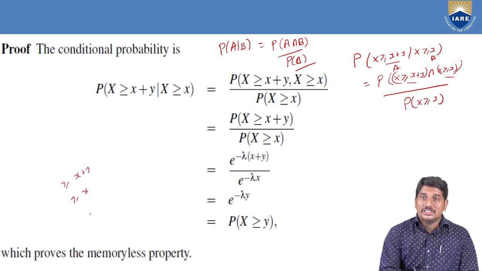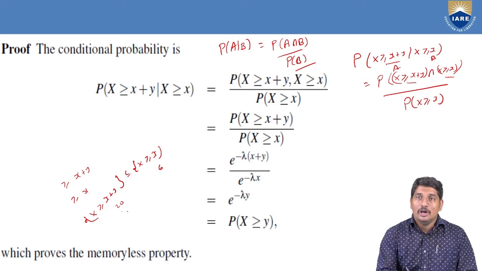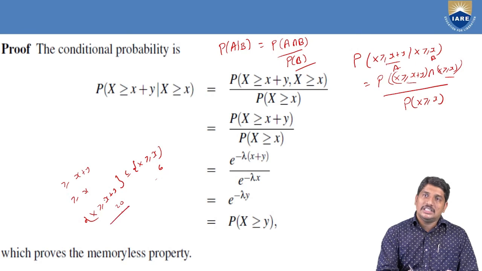That means the set X greater than or equal to x plus y is a subset of X greater than or equal to x. Suppose this is 20 minutes, this is 6 minutes. If you need at least 20 minutes to complete a task, that means you need at least 6 minutes to complete that task. So automatically, this set will be a subset of this set.